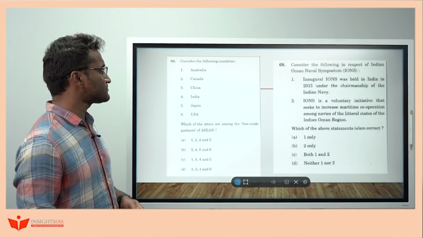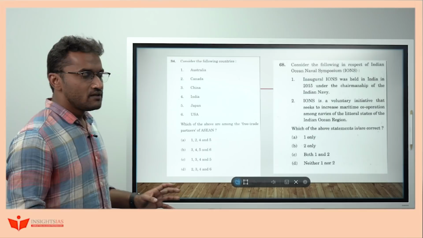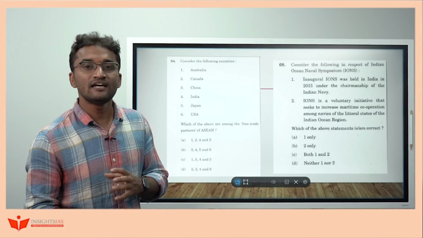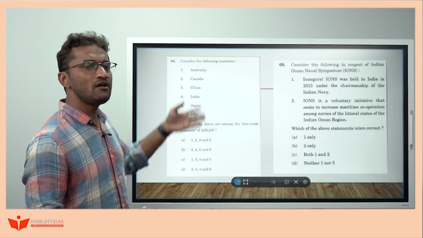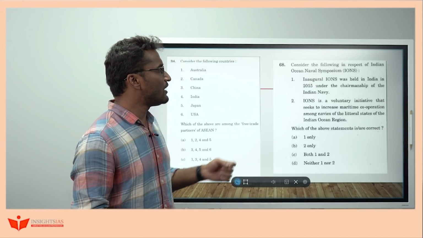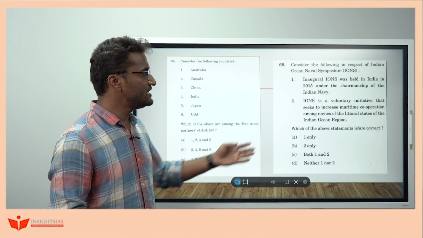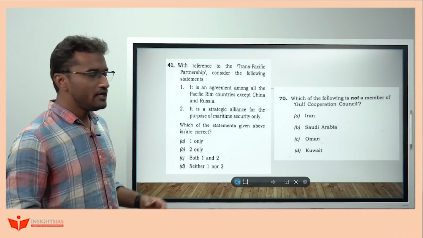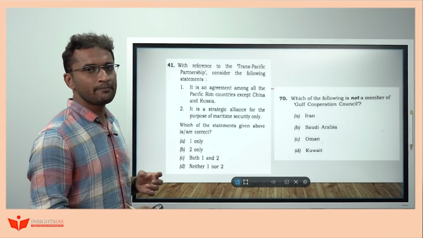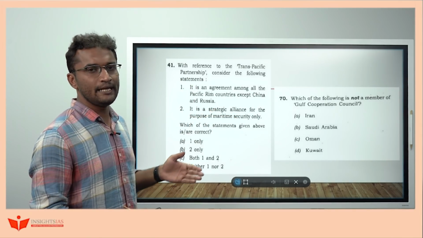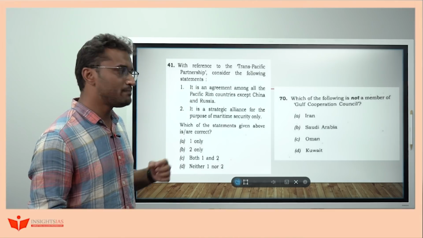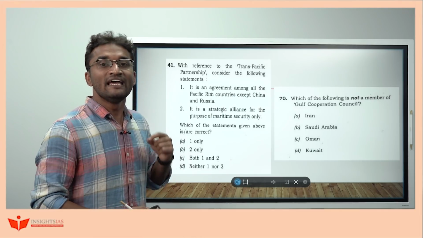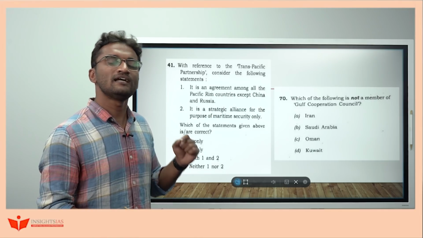So likewise, we got too many questions on regional organization. In 2019, we got a question on RCEP, the free trade agreement within ASEAN and other countries. So here also we got a question on members itself. On the Indian Ocean Naval Symposium, we got a question in 2017. Here we are talking about the inaugural IONS session and what the overall objective of it is. In 2016, we got a question on the Trans-Pacific Partnership. Here it talks about the objective of the TPP and also talks about the membership of it. Like in 2016, we got a question on the GCC, Gulf Cooperation Council. Here, the question is exclusively talking about the members itself.